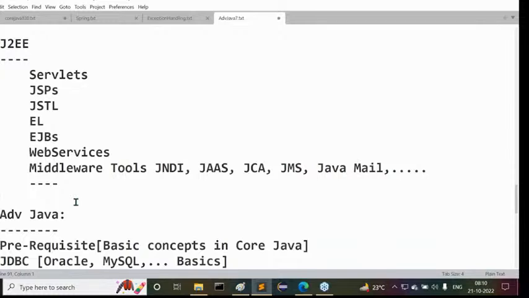Then you may ask me one question: Sir, core Java is already available, advanced Java is available. Then what is the requirement to go for the Spring framework? What is the requirement to go for Hibernate? All these kinds of questions we are able to get.